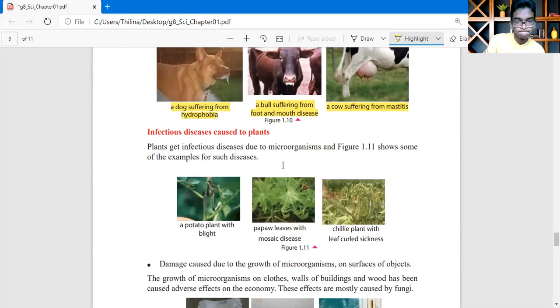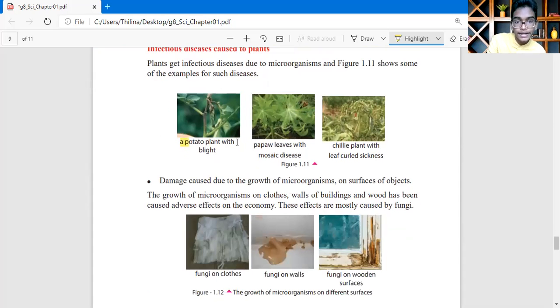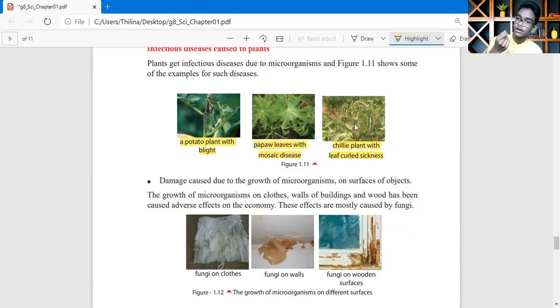Then some infections for plants. A potato plant with blight. Papaw leaves with mosaic disease. Chili plant with leaf curl sickness. This is a very famous sickness in chilies because most of your houses have chili trees. If you see leaves like these, please pull them out.